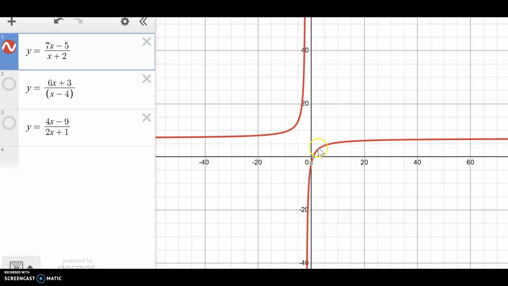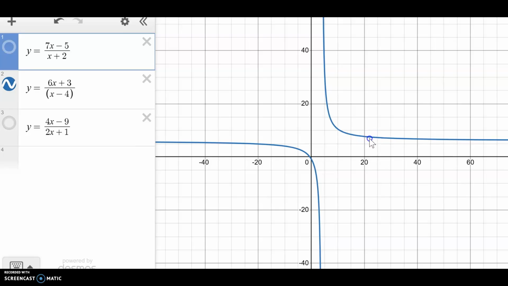Now let's look at it from the other side. Click on this and go across. There's a y value of 6, a y value of 6.5, and 6.7 right in here. It appears that as my x values get farther and farther to the left and farther and farther to the right, my y value is getting closer and closer to 7. So let's remember that our first function looks like it has a horizontal asymptote at y equals 7. Let's look at our second function.